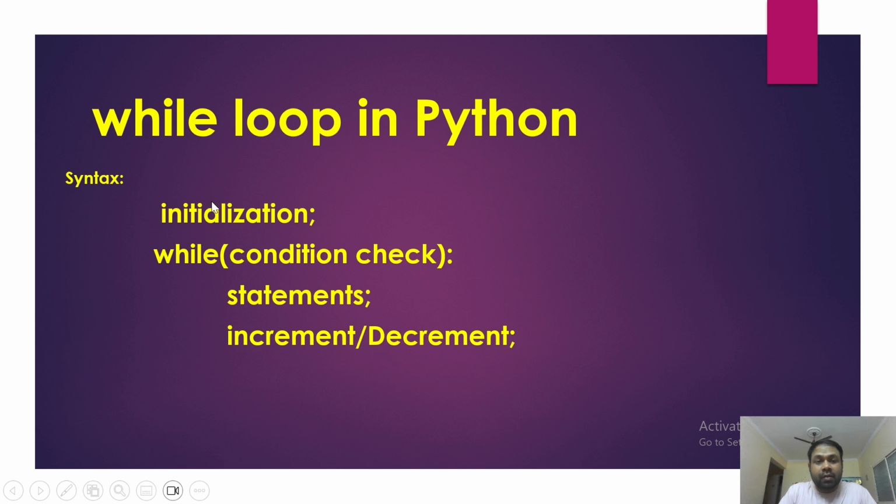Initialization talks about from where you need to start, and condition check talks about up to where you need to go, from starting point to ending point. If you are moving forward, increment is needed. If your starting point is greater and ending point is smaller, then you need decrement. These are the four things you need to remember while working on the while loop: initialization, condition checking, statements, and increment or decrement.